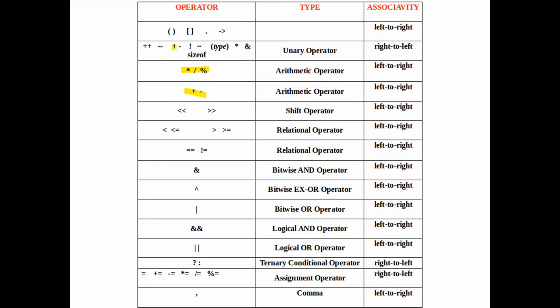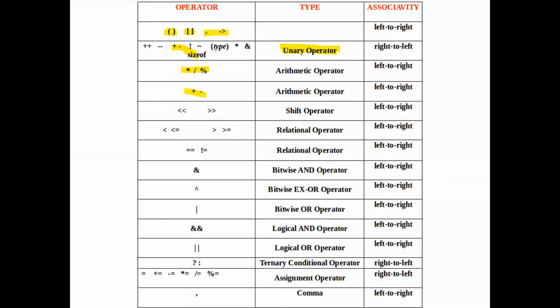So here the unary plus and minus is above the remaining arithmetic operators, and the topmost precedence will be for the parentheses. So the brackets, and then these special operators we have studied, the member function and also the square bracket, are all having the topmost precedence, followed by the unary operators. So you should remember that unary operators are having the second precedence after the parenthesis. Mostly we will be using only parenthesis from here, and then the structure member functions.